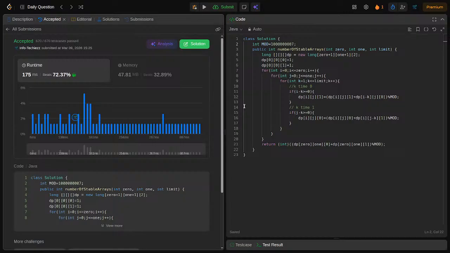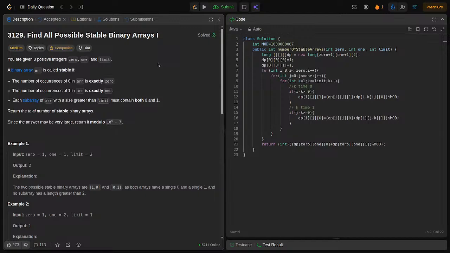So we have submitted our problem and it has been accepted. So the time complexity is, first, let the zeros be 0 and ones be 1. Our zeros for loop will run how many times? It will run 0 plus 1 times, and our ones loop will run 1 plus 1 times. Then our limit loop will run limit times.